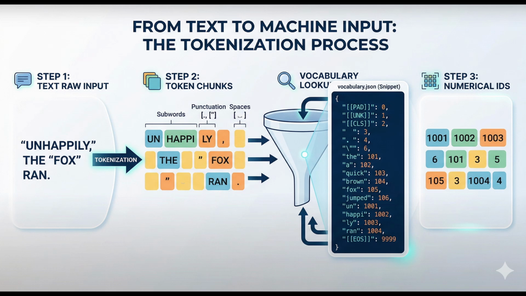This is known as a token ID. Once every chunk is matched against the master list, we generate step 3, the numerical IDs. This finalized list of integers is what the AI is actually reading when it processes the word "unhappily". It is a very specific code that is efficient for computers to process.